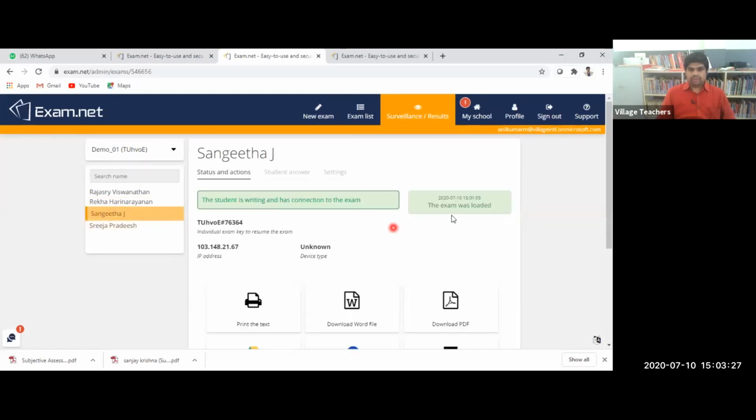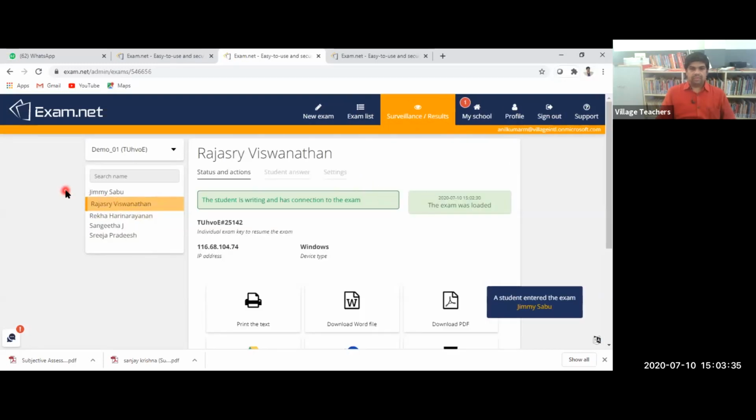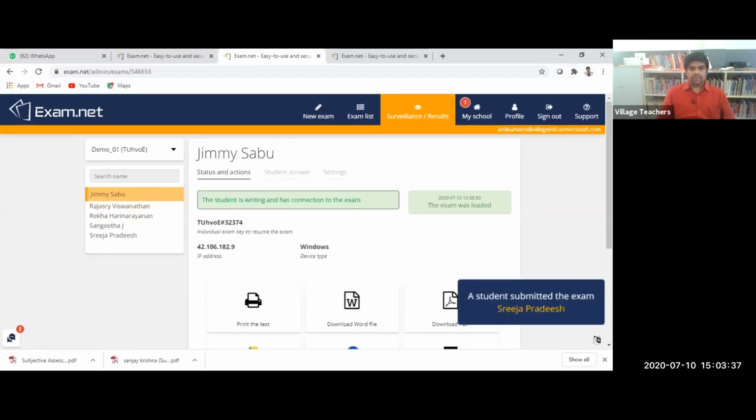Like that, Sangeeta ma'am also, there is no issues. Perfect network connectivity. Rekha ma'am, we can check. Perfect network connectivity. Rajashree ma'am, no connectivity issues. Jimmy ma'am also no issues. Srija ma'am submitted.